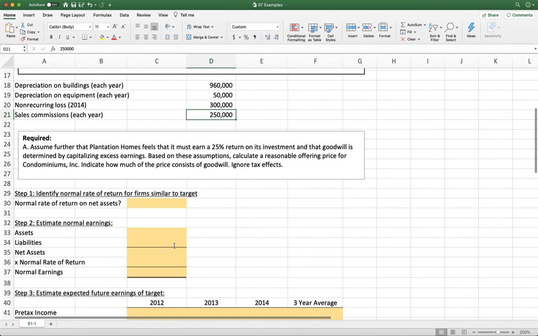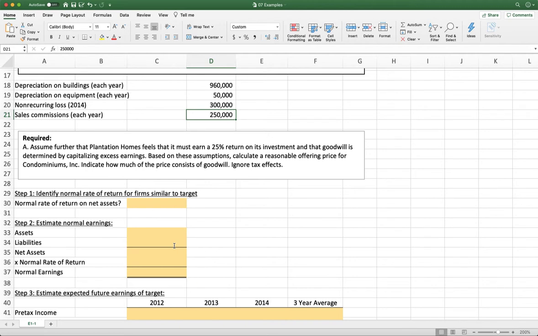So what are we going to do? Assume further that Plantation Homes feels it must earn 25% return on its investment and that goodwill is determined by capitalizing excess earnings. Based on these assumptions, calculate a reasonable offering price for Condominiums, Inc. Indicate how much of the price consists of goodwill and ignore tax effects. Okay, so we are going to apply our excess earnings approach.